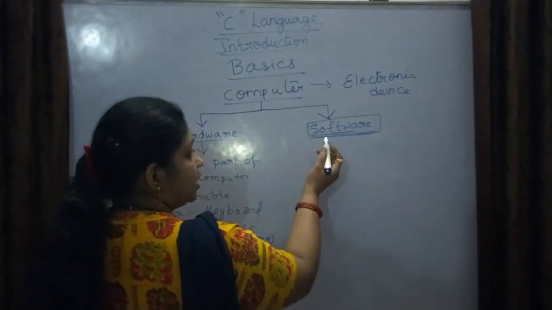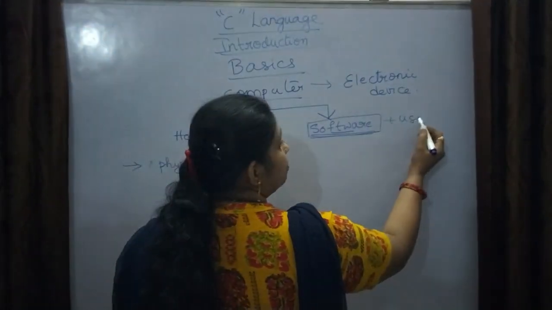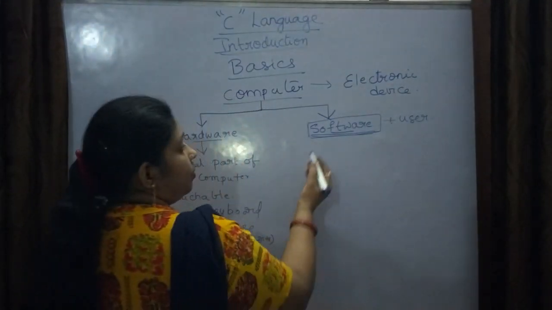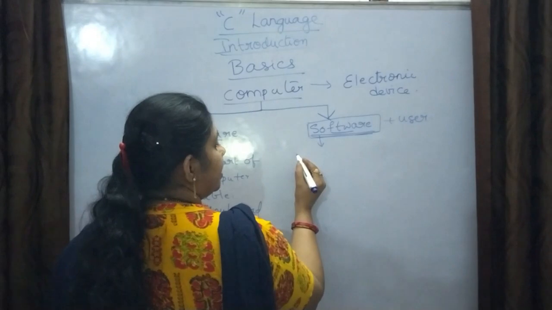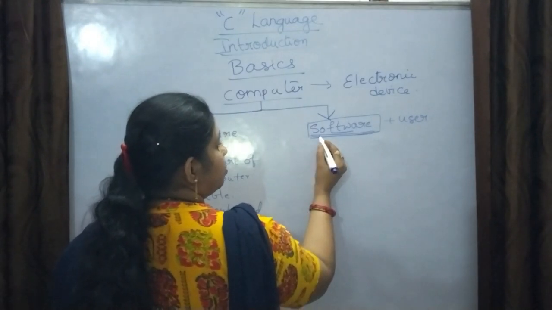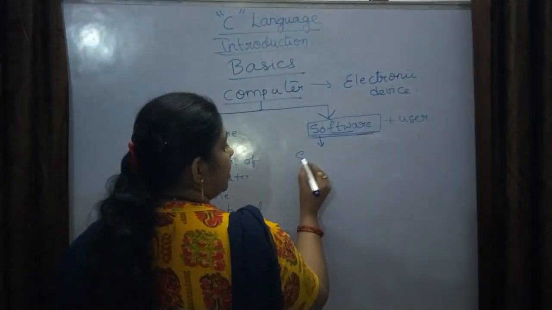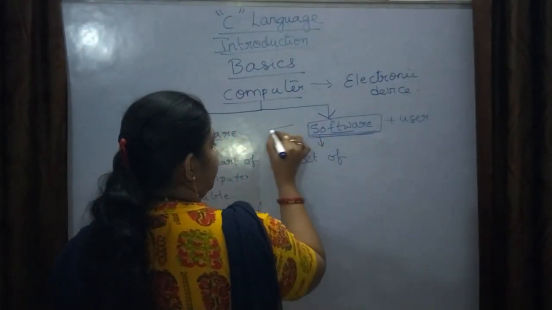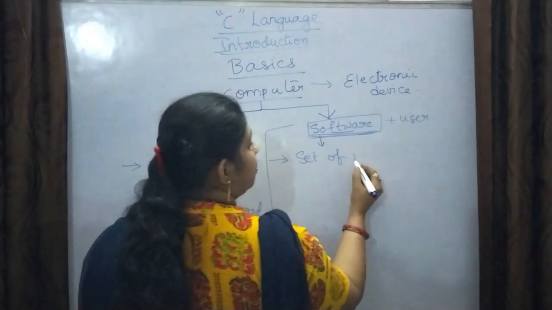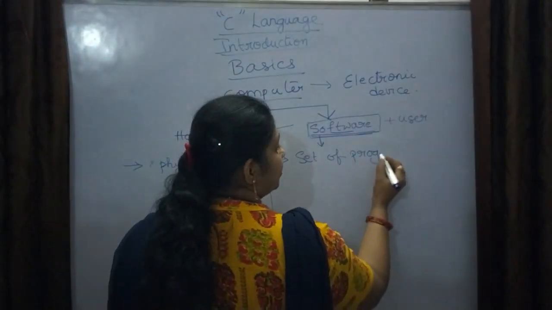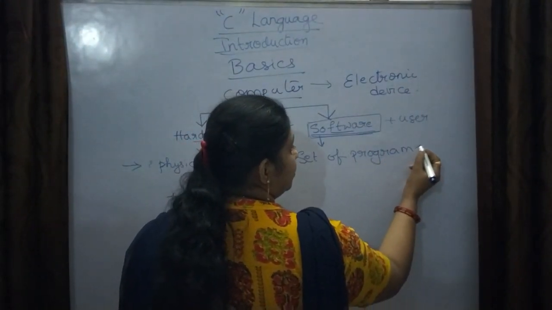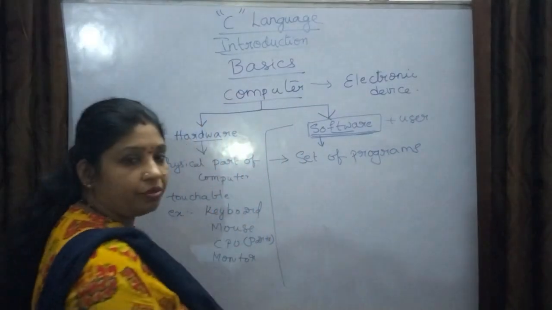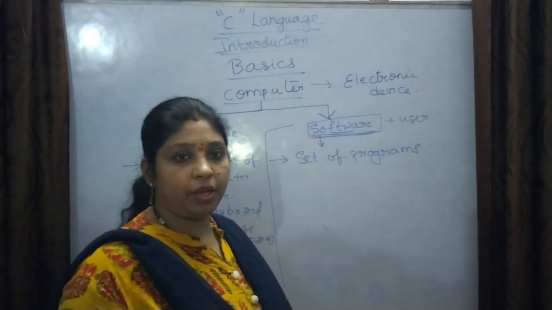And the user also should be there. Now, software is a set of programs.